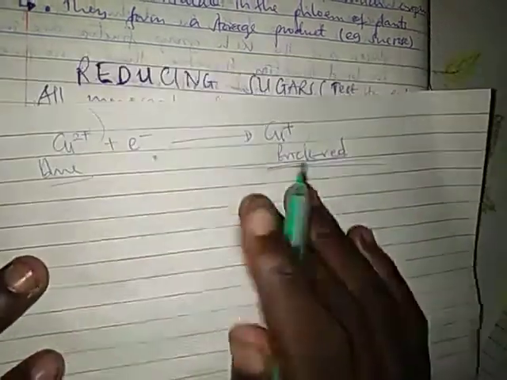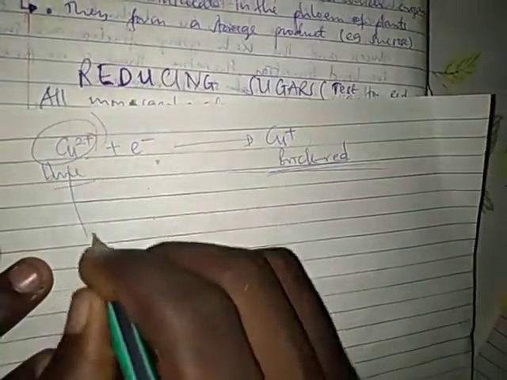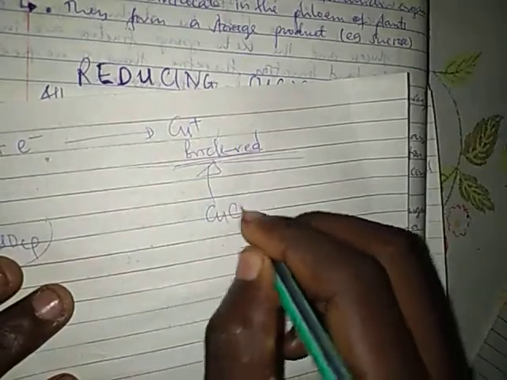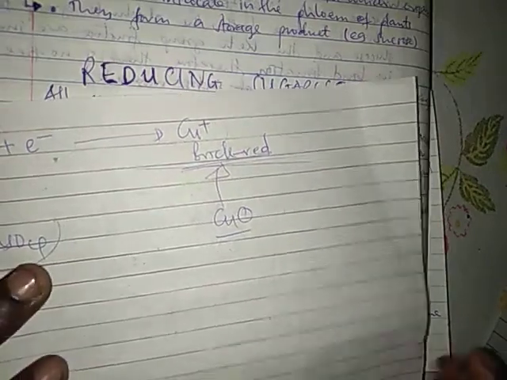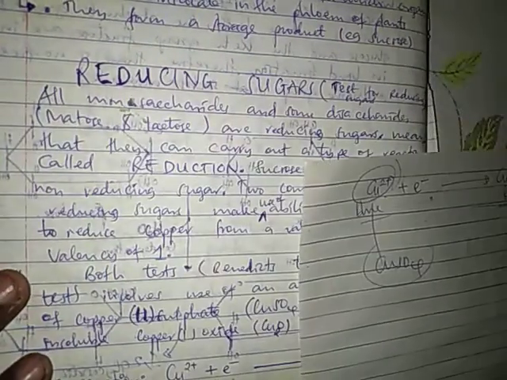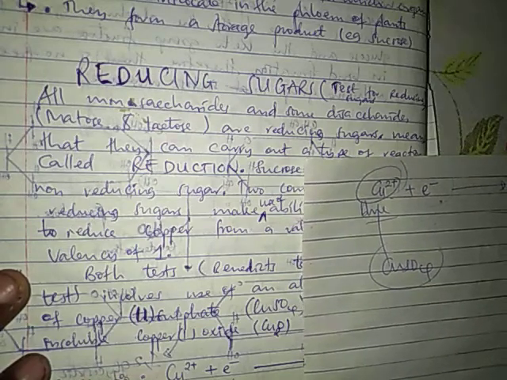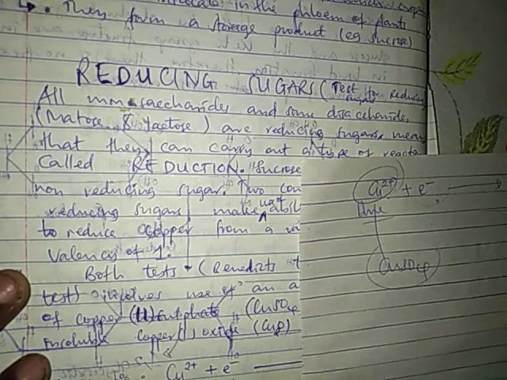So this comes from copper 2 sulfate, and then this forms copper 1 oxide. Copper 1 oxide appears brick red. And we shall see later the basis of this test and different ways to answer the question which can be asked.